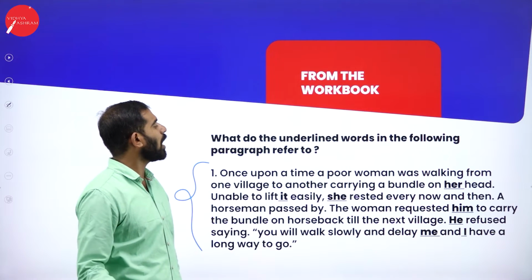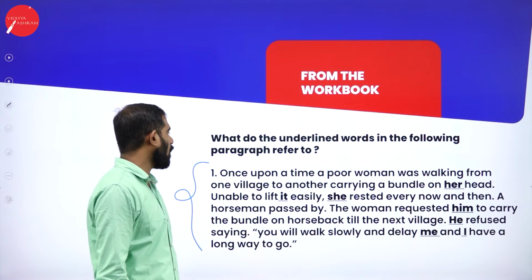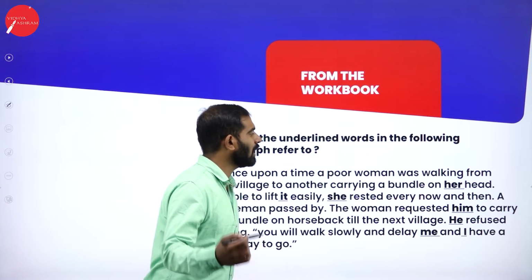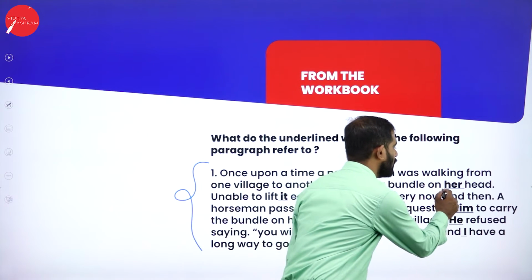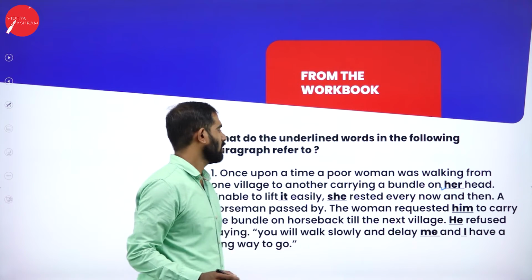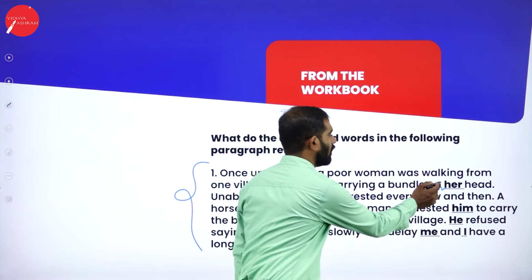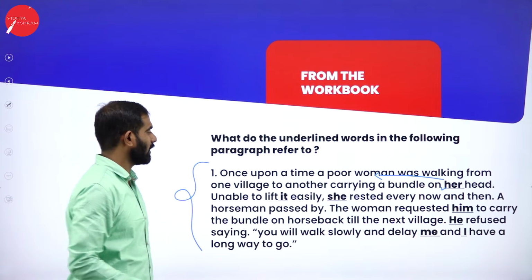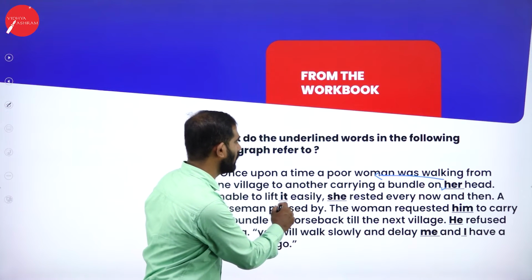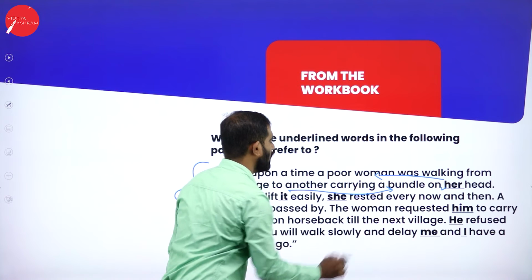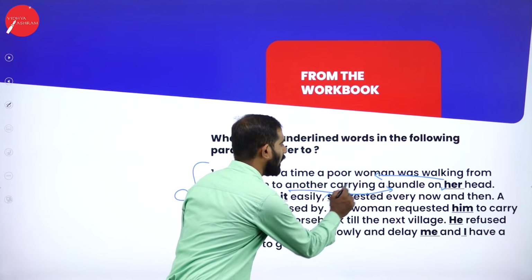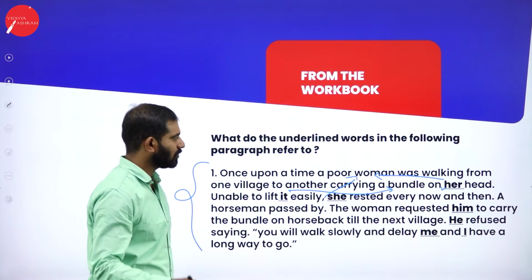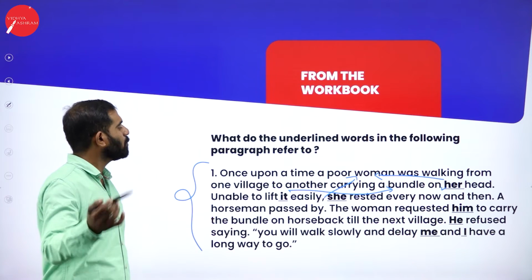Once upon a time, a poor woman was walking from one village to another carrying a bundle on her head. So who is her? Her is the poor woman. Her head, unable to lift it. What does it refer to? Bundle. She, again, the poor woman, rested every now and then. A horseman passed by.